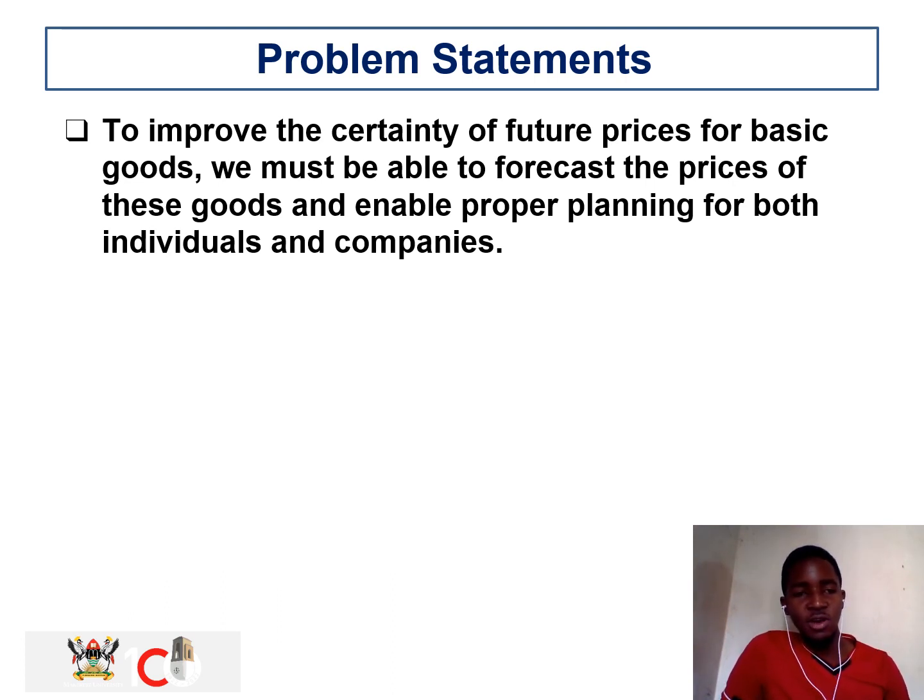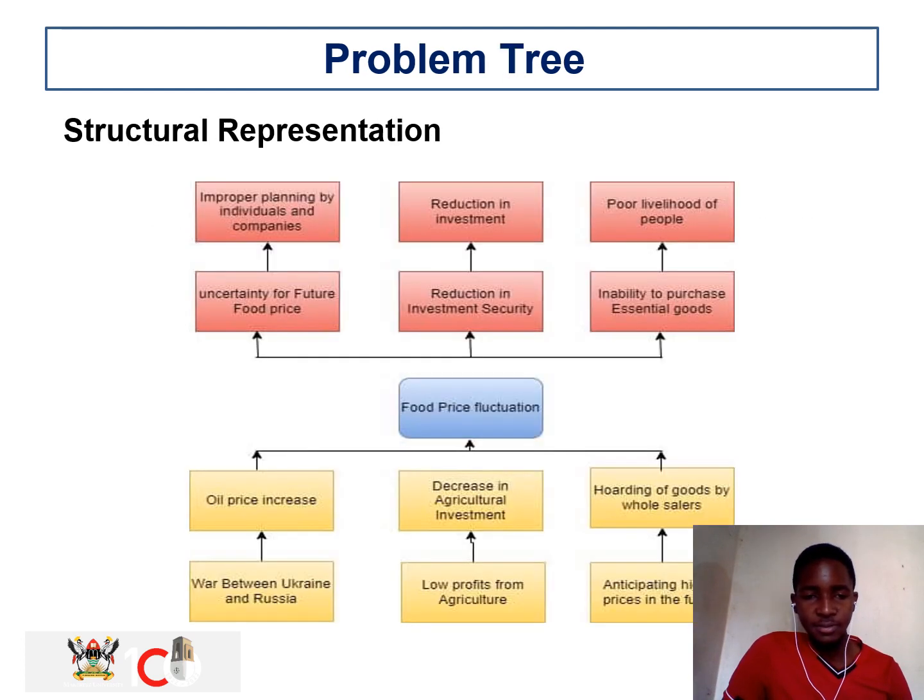So any increase or decrease can cause disorganization. And an individual who is going to purchase something expects the price to be the one he knows, and any increment can cause the person to abandon it, thus leading to poor planning.